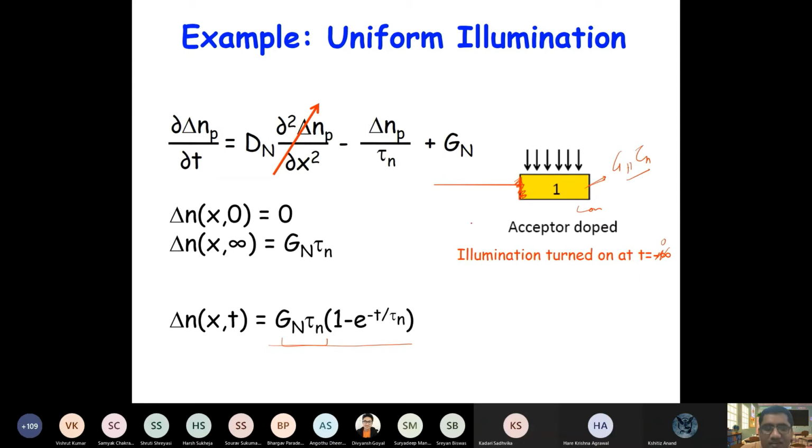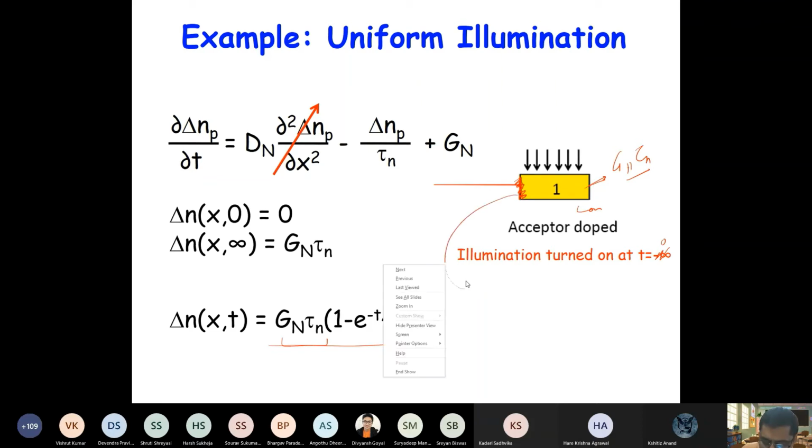That will be determined by the recombination rate here. So what is the surface recombination rate? You can recall the generation recombination slide. In the last couple of slides we discussed surface recombination, and there's a term called surface recombination velocity, right?